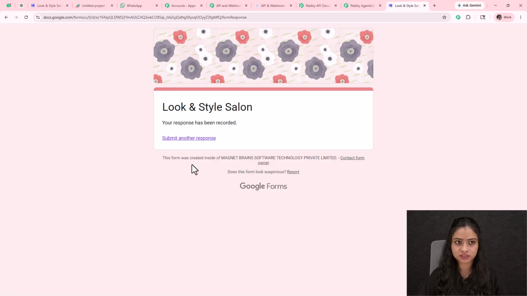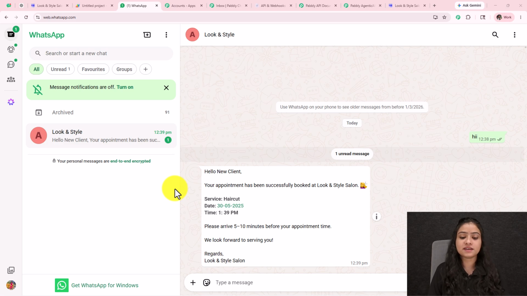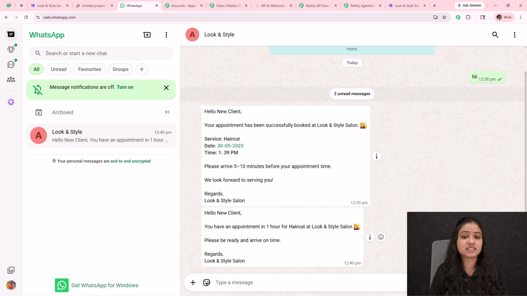As I have submitted this form, let's wait for a few seconds, and we can see that yes, instantly we have received the confirmation message, and all the details are mapped over here automatically on WhatsApp. Hello new client, these are the details and the services we have booked for. And let's wait if we are receiving the reminder message, because we have set up the time accordingly. And yes, we can see we have also received the reminder to have an appointment in 1 hour for haircut at the salon.